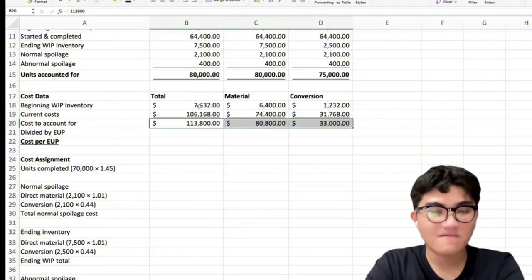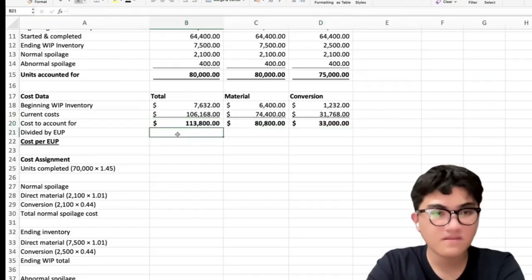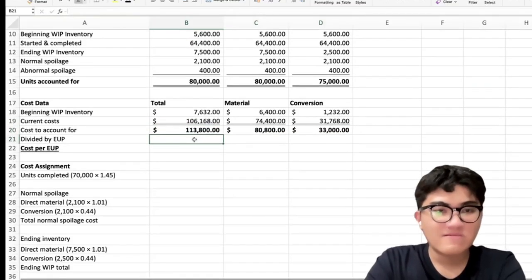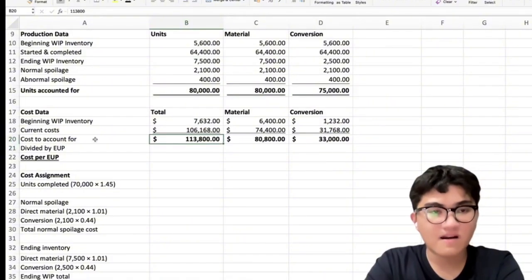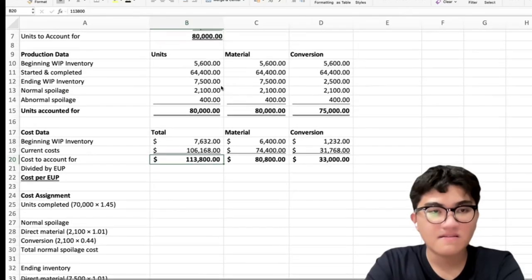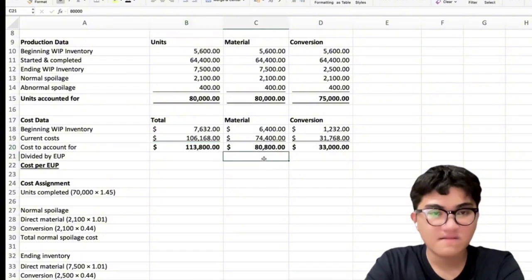We add the beginning cost with the current cost, okay? Which gives us these figures. Now, we will be dividing the cost to account for with the EUP. Okay, so the EUP is this one.